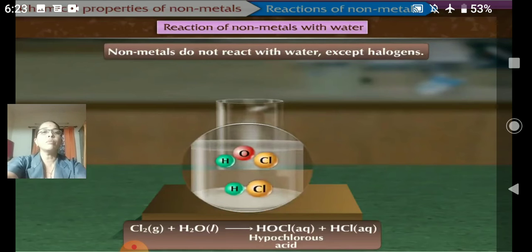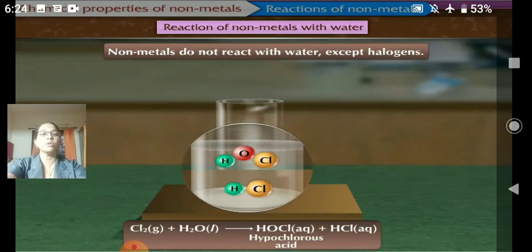Now, non-metals do not react with water except halogens. We have seen the reaction of non-metals with oxygen, and they form acidic as well as neutral oxides. Here we have to see now the reaction of non-metals with water. Non-metals do not react with water, but halogens react with water. Halogens you must be knowing: chlorine, fluorine, bromine, iodine.